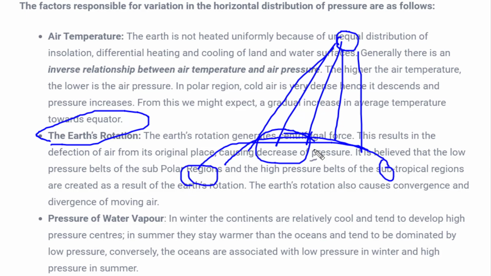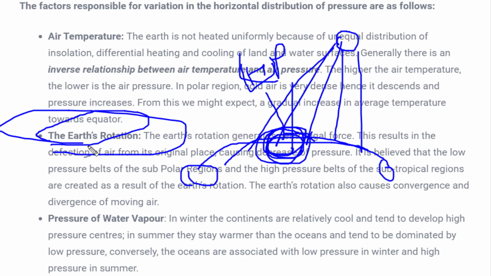Now when the earth is rotating or moving from one place to another, this part is already heated, and over here after heating what will happen? Low pressure will be created. Why will low pressure be created? Because the temperature of the air is high, the air moves upwards, and that's why over here low pressure will be created. Now when this area moves away from this place, that means when the sun is on the other side, over here a high pressure might be created because of the lower temperature of the air. So earth rotation is also responsible for the formation of different pressure at different places.